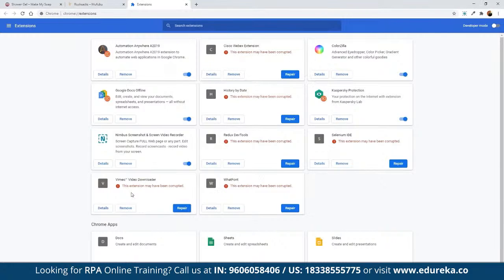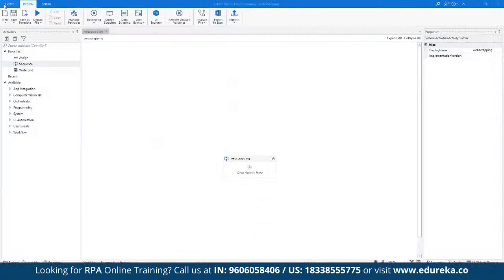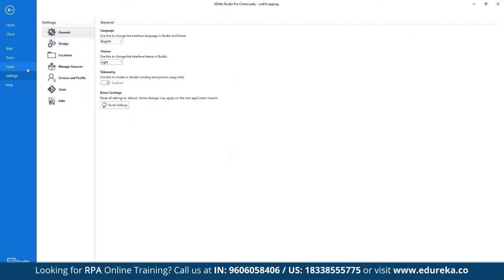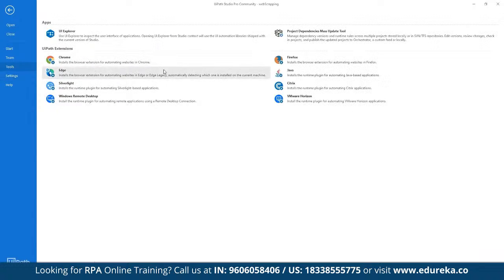If we don't have it already installed and configured, we have to install this plugin through UiPath. Under Home, we go to Settings, sorry, not Settings, Tools, where we can find the extensions available for Edge, Chrome, and Firefox, whichever browser we want to work on the automation components.